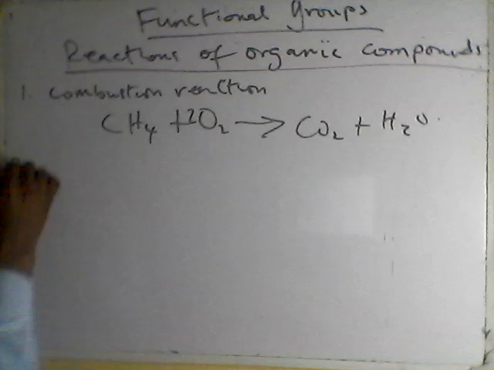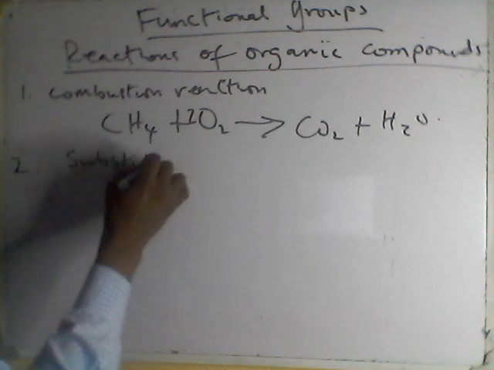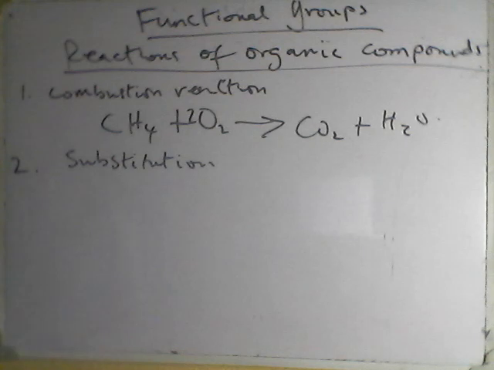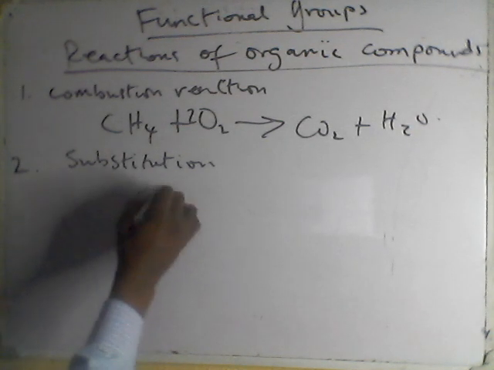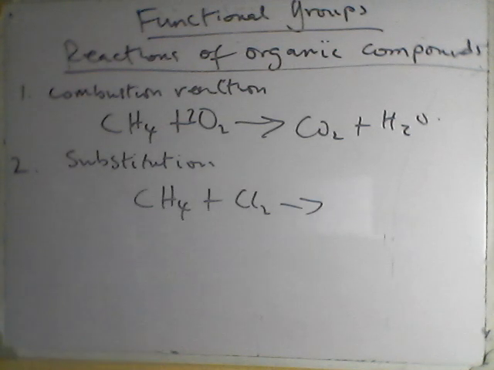Very good example. Number two, substitution reaction. One of the radicals can be replaced. That is what a substitution reaction is. It occurs mainly in alkanes, where hydrogen is replaced by another atom or a group. Example, if I have methane again reacting with chlorine, so this hydrogen is replaced.